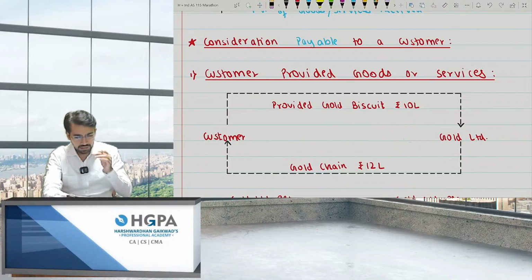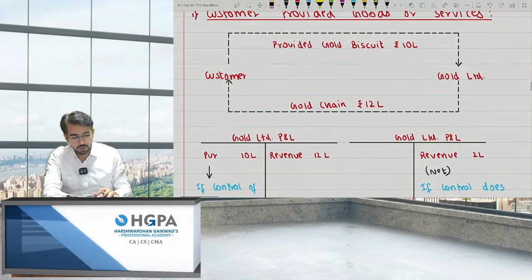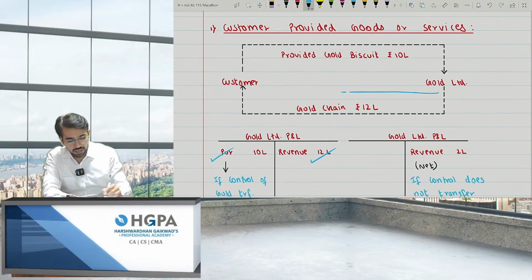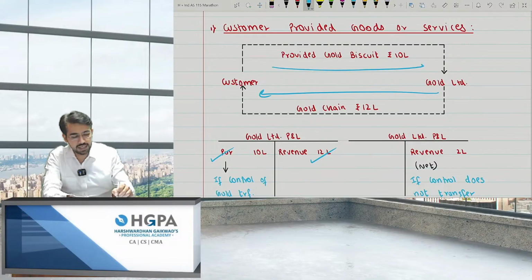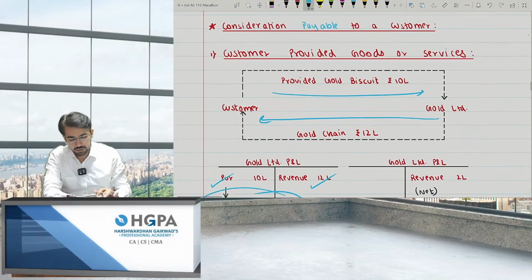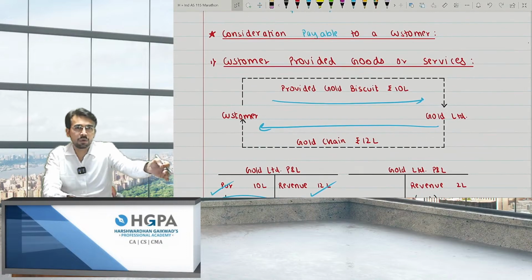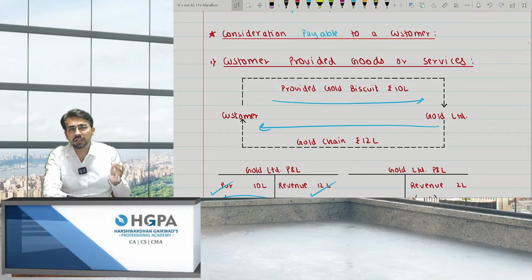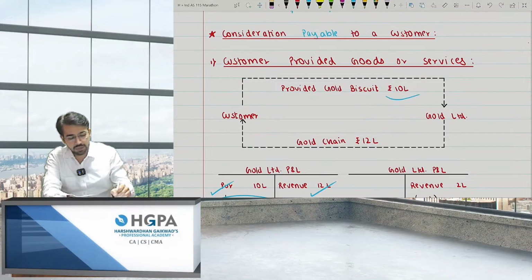So in this scenario, I have to take two points for Gold Limited. Gold Limited will book a revenue of 12 lakh and purchase of 10 lakh. That is, he will say, I have sold a 12 lakh rupees gold chain and I have purchased 10 lakh rupees of gold. If control of gold is transferred, that means the customer told me that this is the gold biscuit from my side. Do whatever you want. You can give chain from this gold biscuit or from your shop. It hardly matters. So I'll say I have purchased a biscuit for 10 lakhs and I have sold the chain of 12 lakhs.